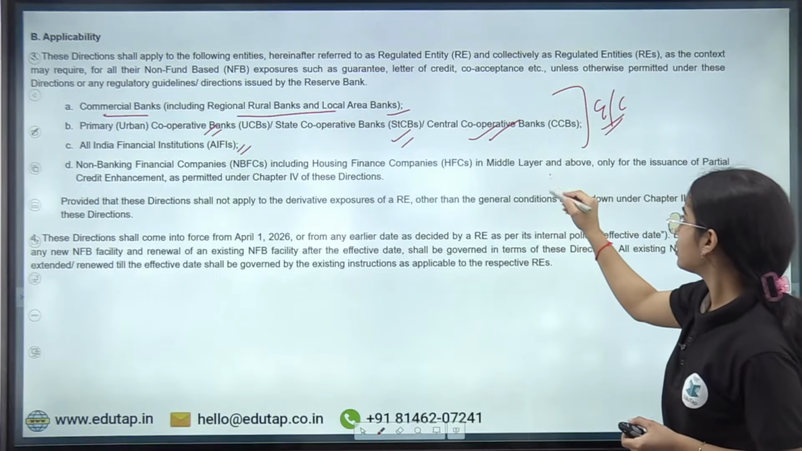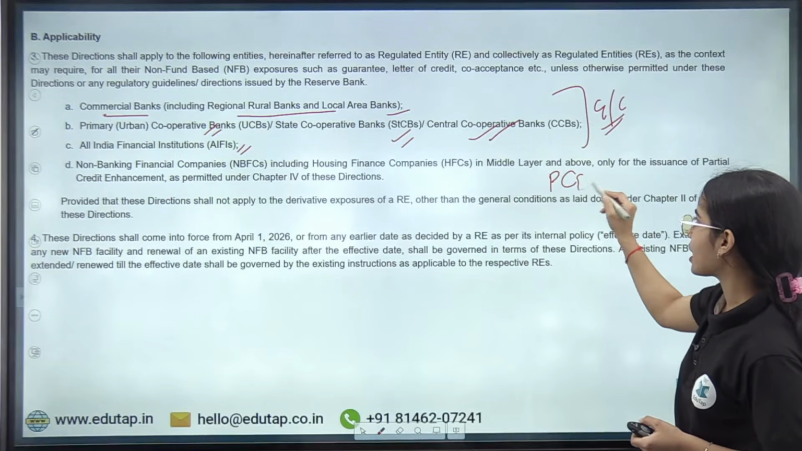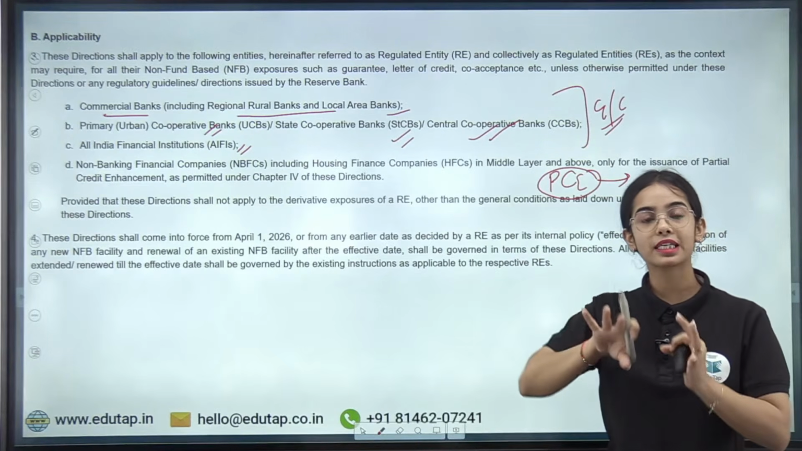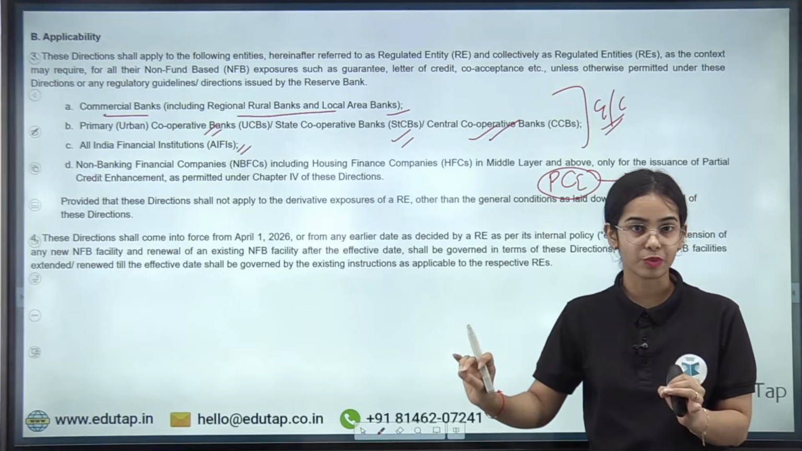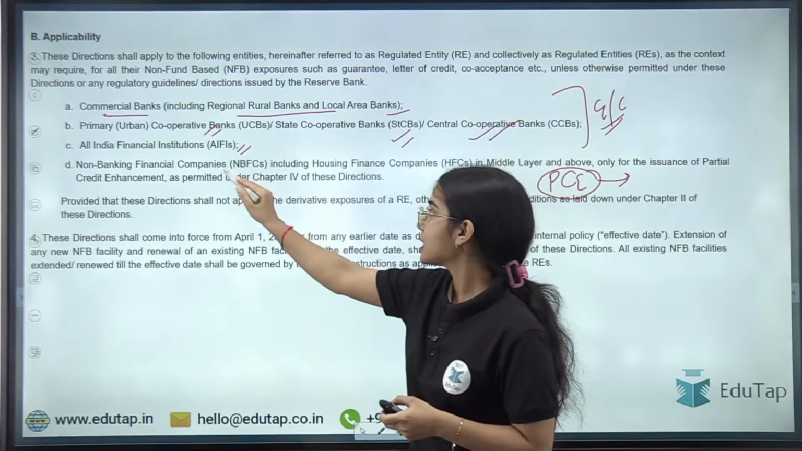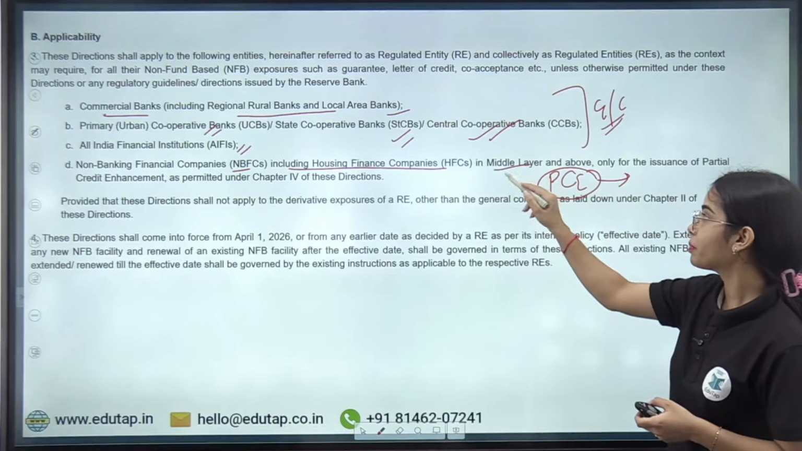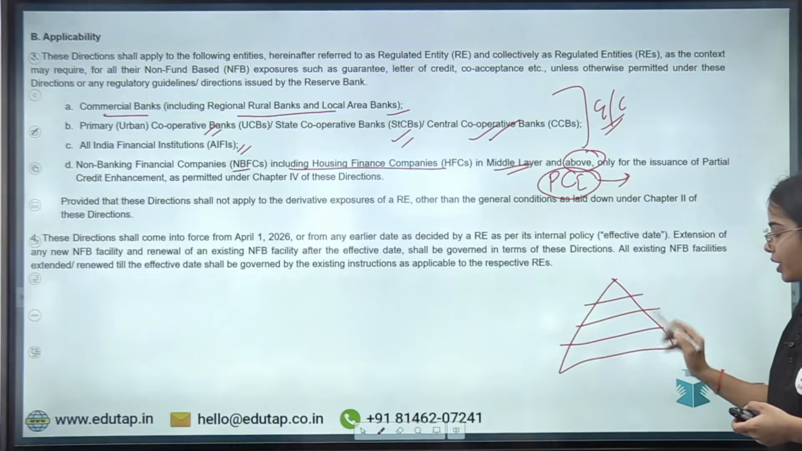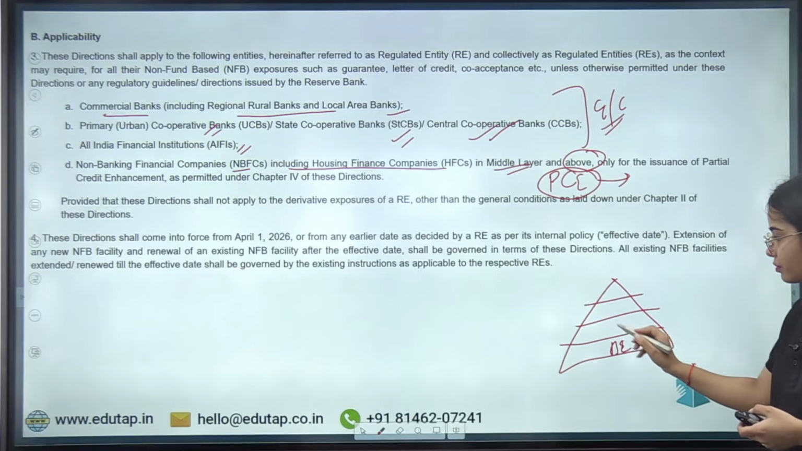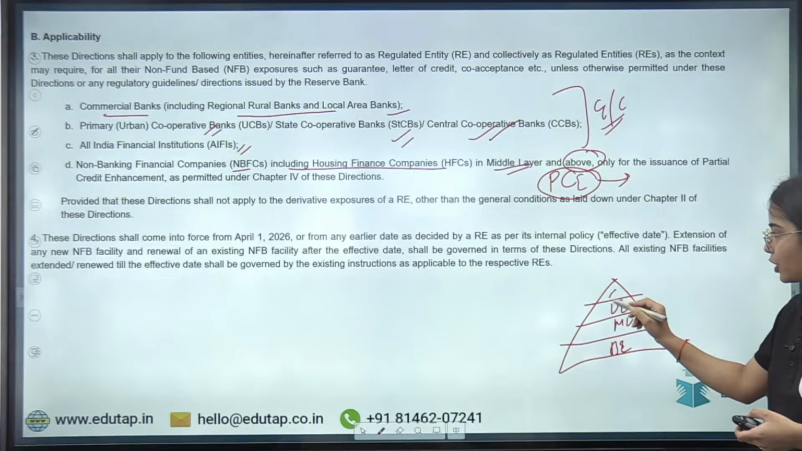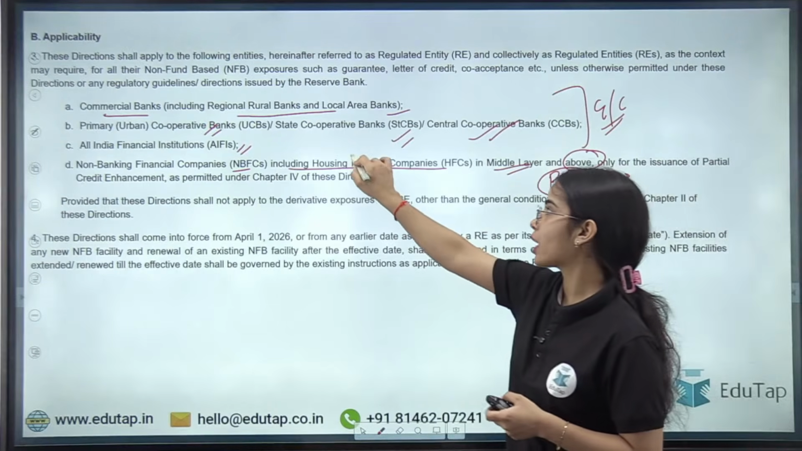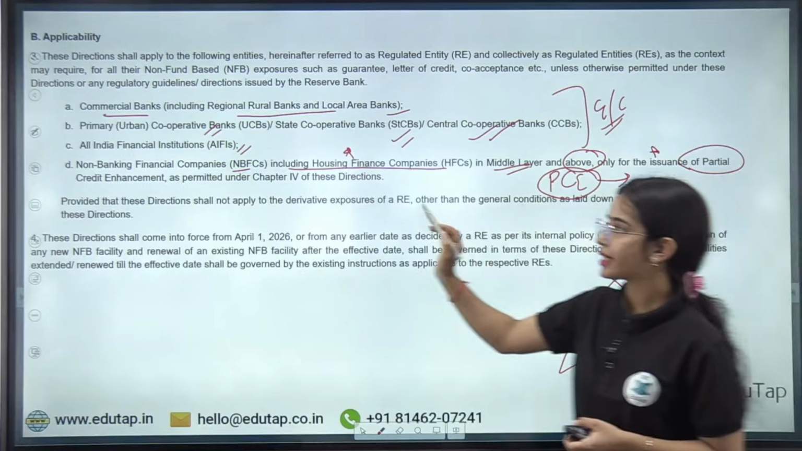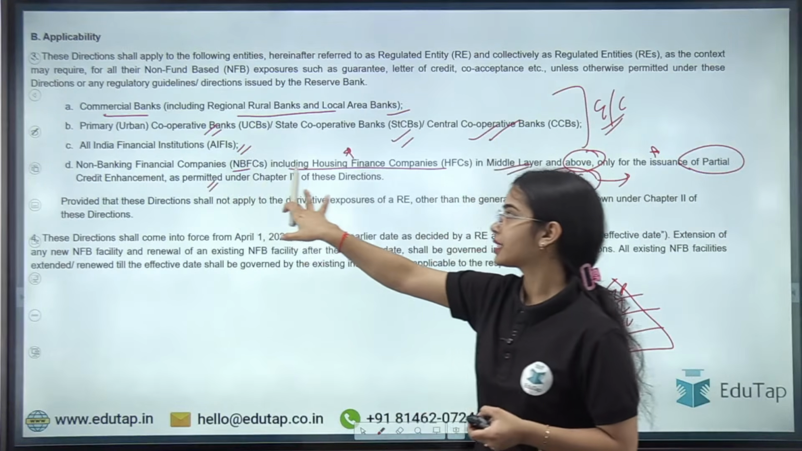For the partial credit enhancement that we are going to discuss in the later slides, there is a separate applicability criteria that is provided, and the NBFCs, including housing finance companies, in middle layer and upper layer. So the NBFCs are divided into different layers. Okay, the base layer, middle layer, upper layer and top layer. So basically NBFCs, including housing finance companies in middle layer and above, only for the issuance of partial credit enhancement as permitted under chapter 4 of these